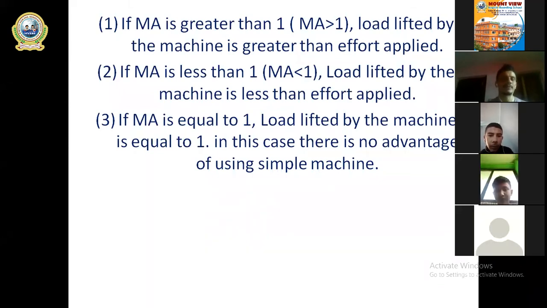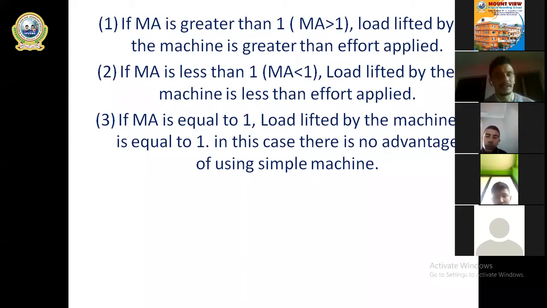If you have to lift a 100 Newton load by using a machine, in that case you'll have to apply 100 Newton force. That means there is no advantage of using a machine having MA equal to 1. And there is also no advantage of using a machine having MA less than 1. There is only advantage of using a machine whose MA is always more than 1. So these are the conditions, please keep it in mind.